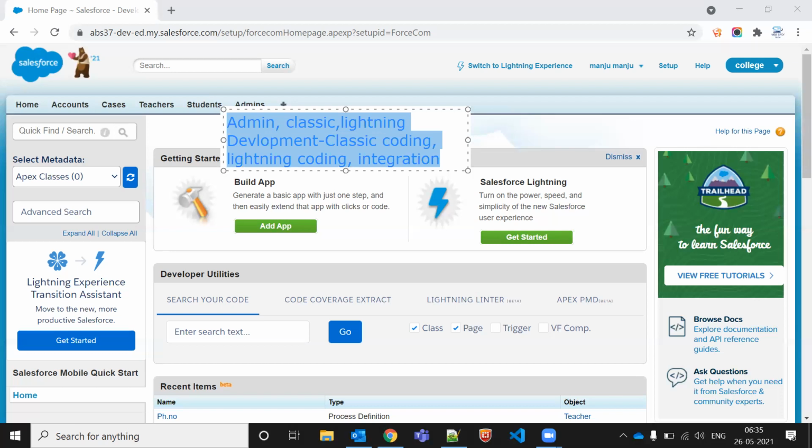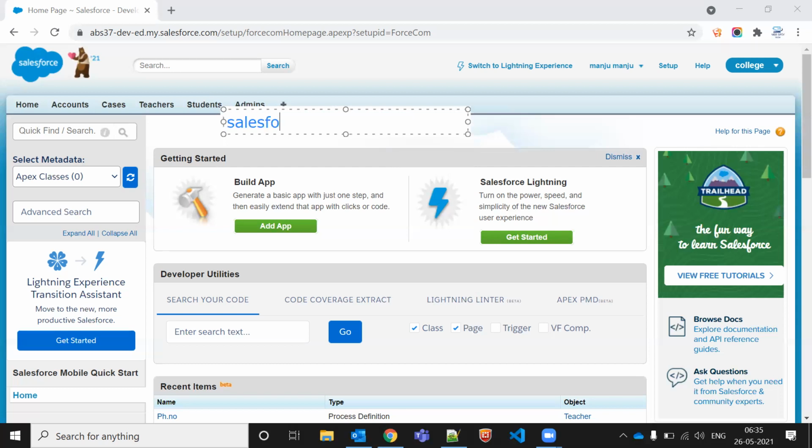Okay, and if we go to cloud, what we are going to do here: it's Sales Cloud, Service Cloud. Sales means if we are selling some product, let's say I have some Vivo mobile phone that I'm going to sell to the market. I want to do my business to sell a Vivo mobile phone. Okay, I'm selling first. Let's say I'm giving some warranty of 1 year, and after that I can say you can go to the service center and you will get good service from our side.